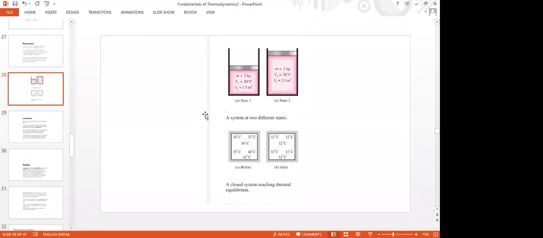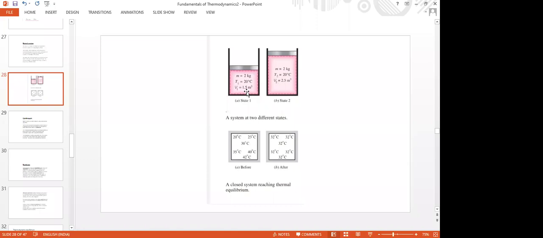In the first figure, a gas is shown with some color. There, property A is specific volume, and property B is temperature.